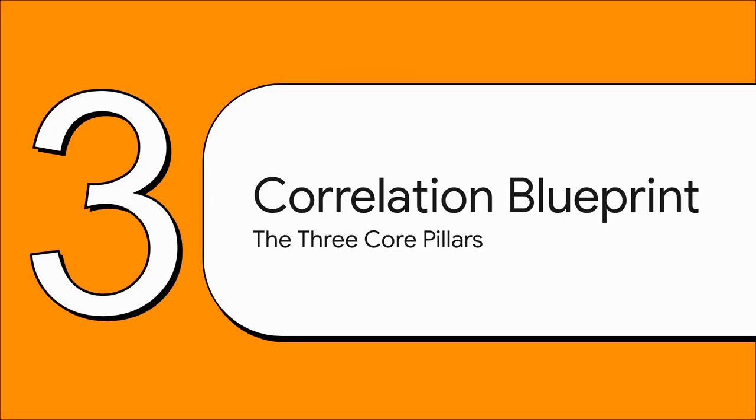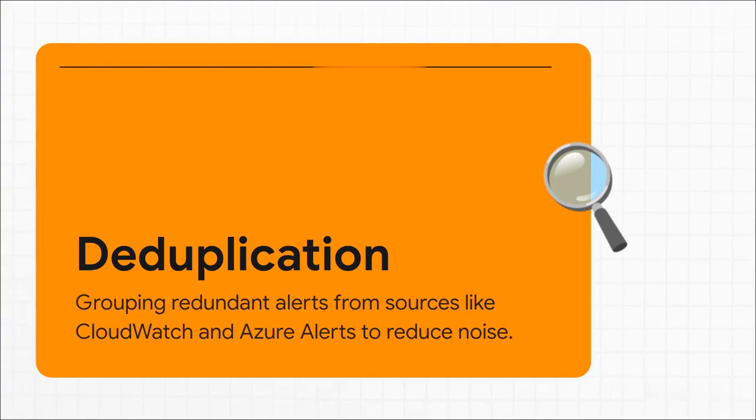Now to get there, we need a blueprint. A really well-designed correlation engine isn't magic. It's built on 3 fundamental pillars that all work together to methodically chew through all that noise. So pillar number 1 is deduplication. Think of this as your first line of defense. It looks at that incoming flood and it just asks, hey, how many of these are just echoes, right? If your web server goes down, you really don't need 30 separate alerts telling you it's unresponsive. This system intelligently groups all of those redundant alerts together, and bam, you've immediately cut down the volume.